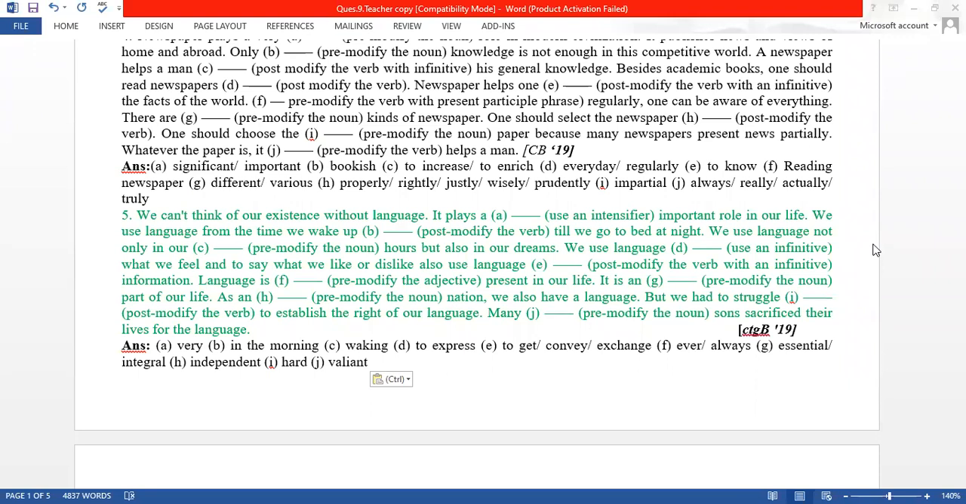Okay, A, the ferry. B, in the morning. C, waking. D, to express. E, to get or to convey or to accents. You can use to accents. It is a good word. F, always. G, essential or integral. Integral is a suitable word. H, intelligent, independent. I, hard, and J, valiant.